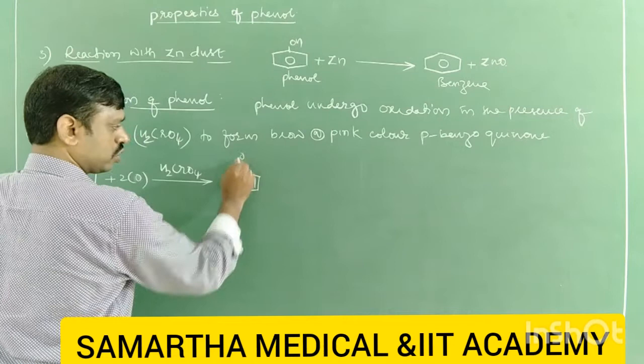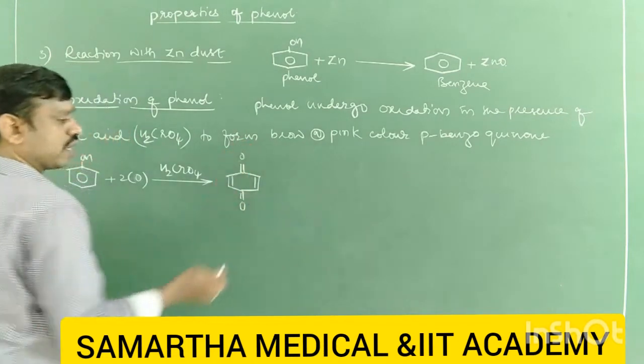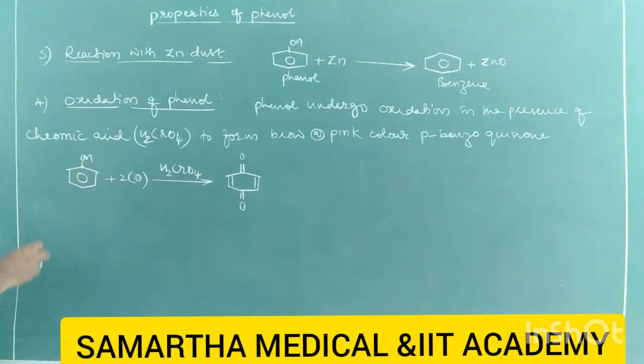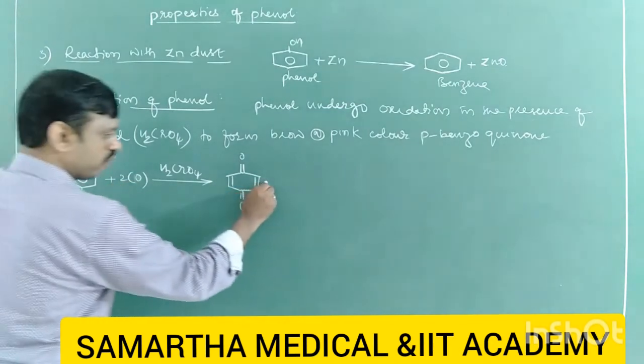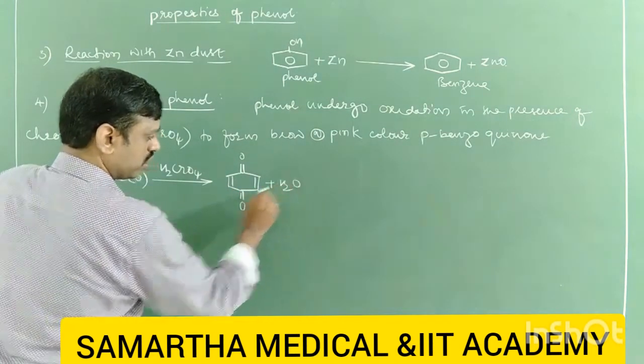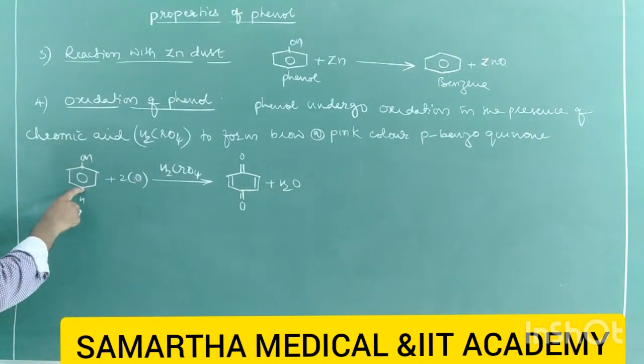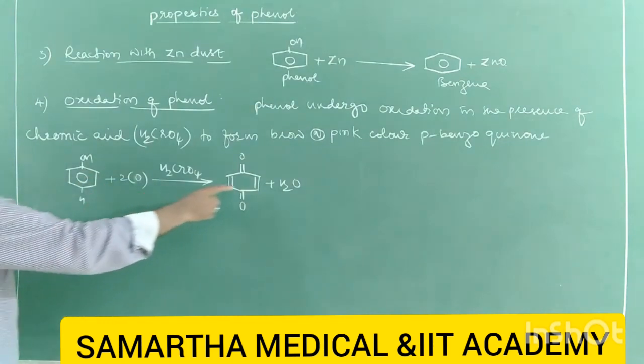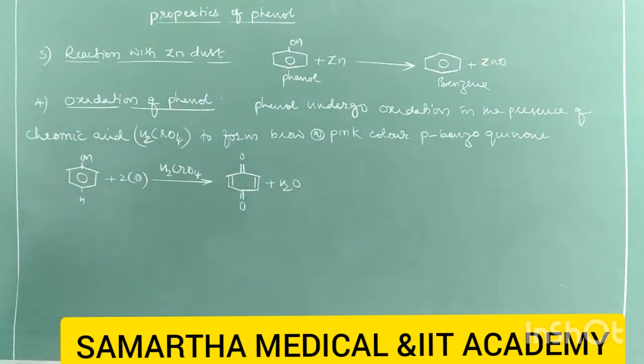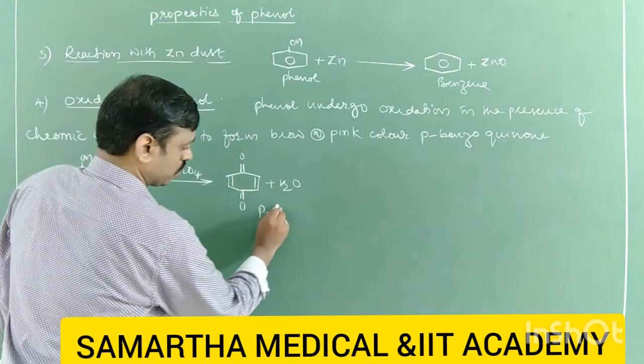So here 2 oxygens come in the para position with a double bond. There is 1 hydrogen here, here also 1 hydrogen, and 1 more hydrogen plus 1 oxygen forms water. Out of 2 oxygens, 1 oxygen oxidizes this carbon, and 1 more oxygen is converted into water. So now this is para-benzoquinone.